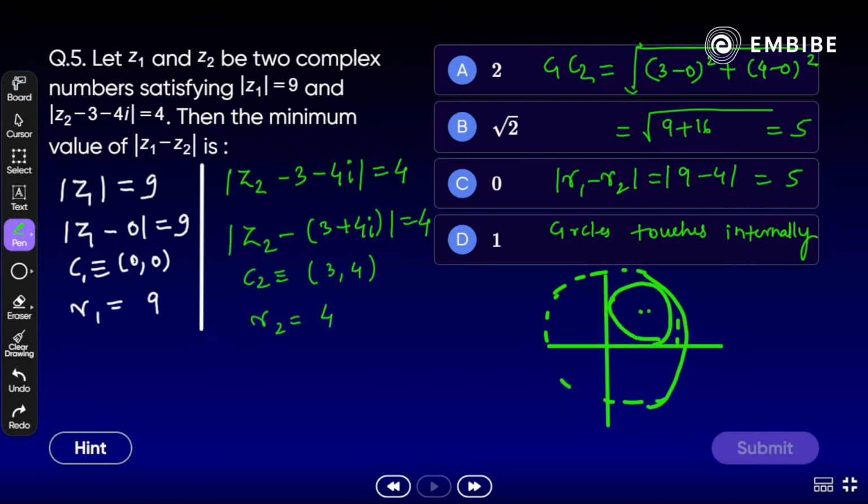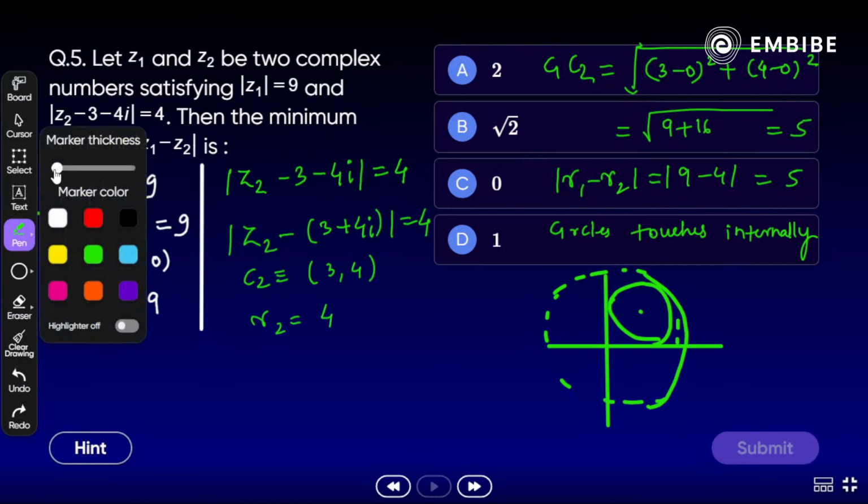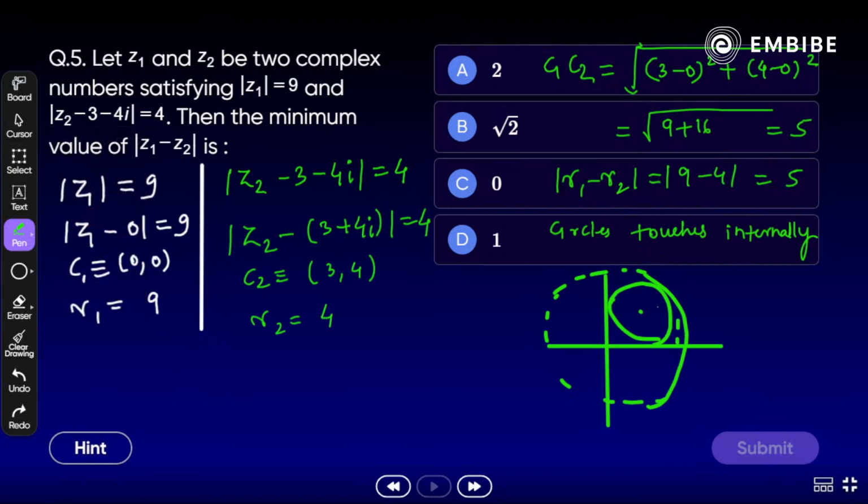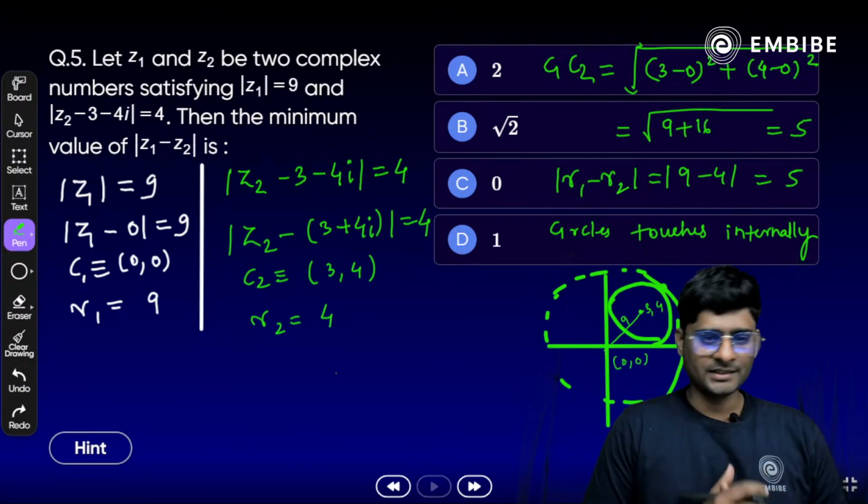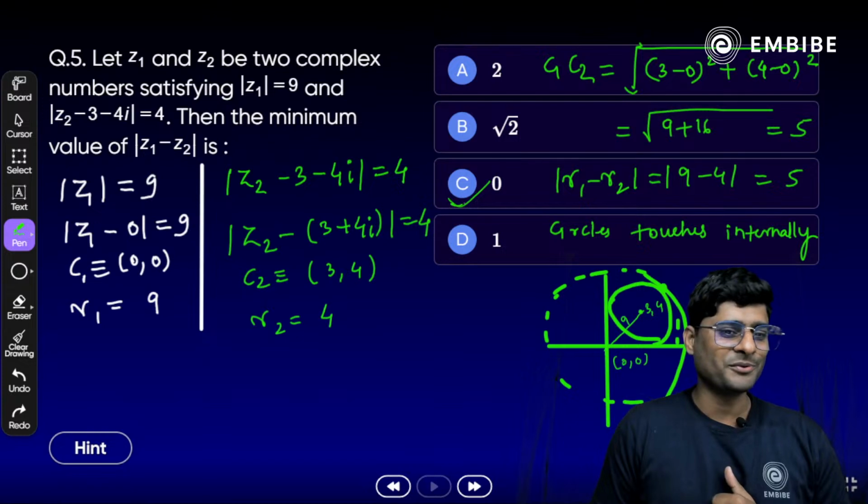The center of the second one is 3, 4, and the first one is 0, 0. So once they touch internally, the total would be 9 units. If they touch internally, what is the distance between the two circles? Yes, it's option C. All of you gave the right answer.